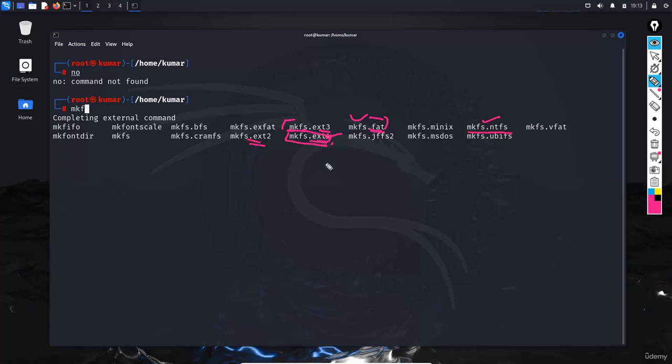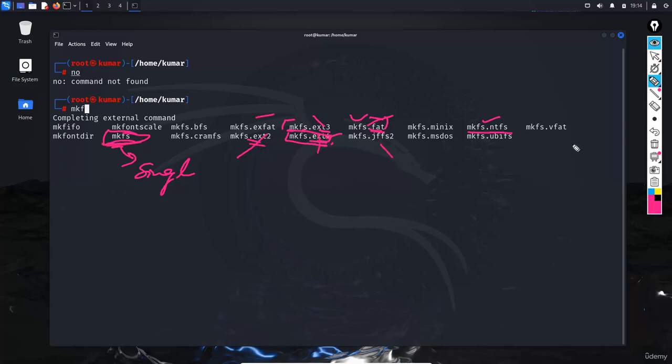Another is, if you want to create an xfs file system, it does not exist here. These are the commands used for creating the file system, but mkfs, the single tool, can be used to create multiple types of file systems, ext2, ext3, fat, and much more.